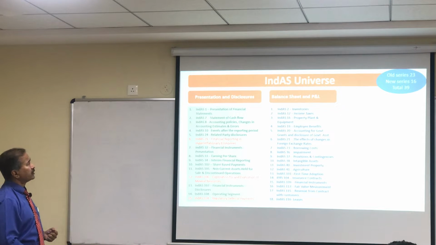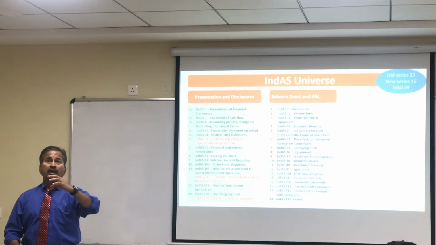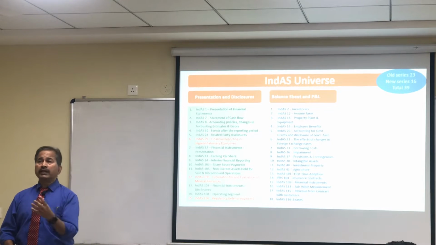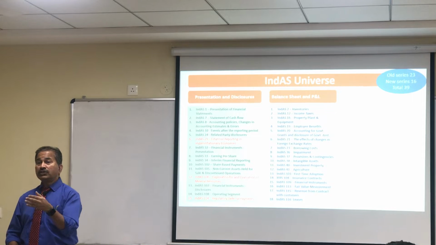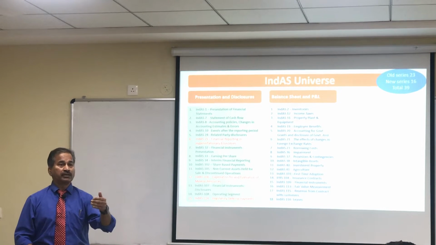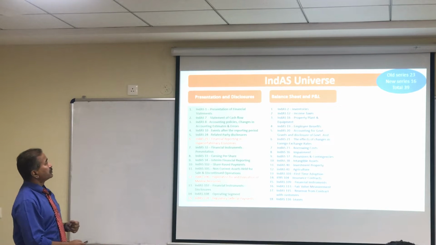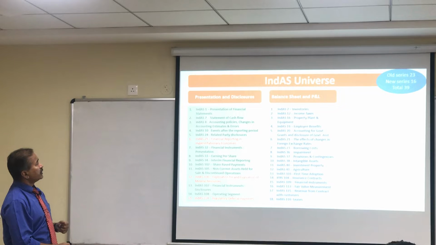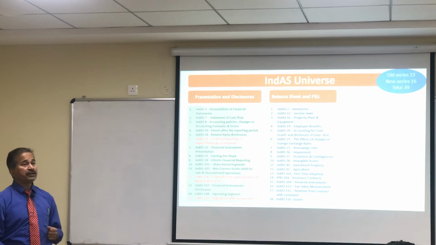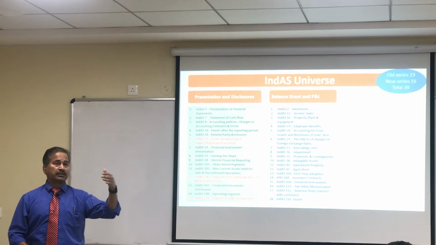IndAS 12, income taxes. I'm sure we will see with the help of an example how IndAS 12 on income tax can change the presentation of information of the earning per share to the shareholders. Then you got IndAS 16, which is on property, plant and equipment. IndAS 19, which is on employee benefits, and this means what? This means all kinds of benefits.